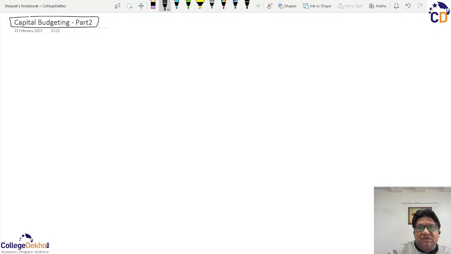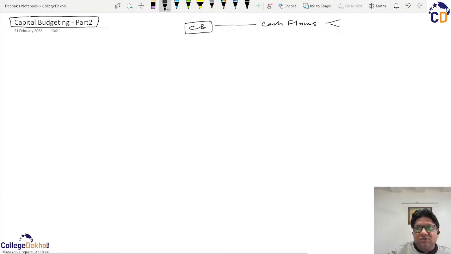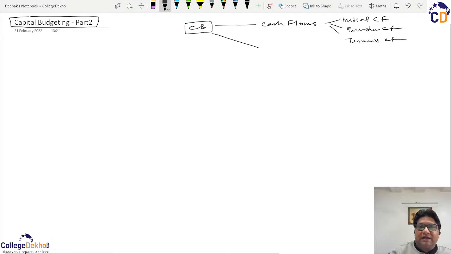In the first part we discussed the calculation of the cash flows. We have discussed earlier that we study capital budgeting in two parts. First part is the estimation of the cash flows, which can be the initial cash outflow, then the periodic or subsequent cash inflows, and then the terminal cash inflows. And the second part is the techniques where we compare these inflows with the outflow.